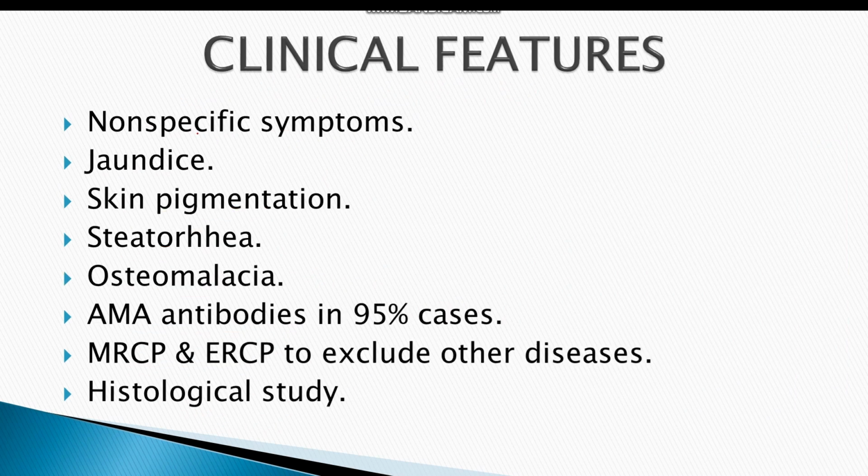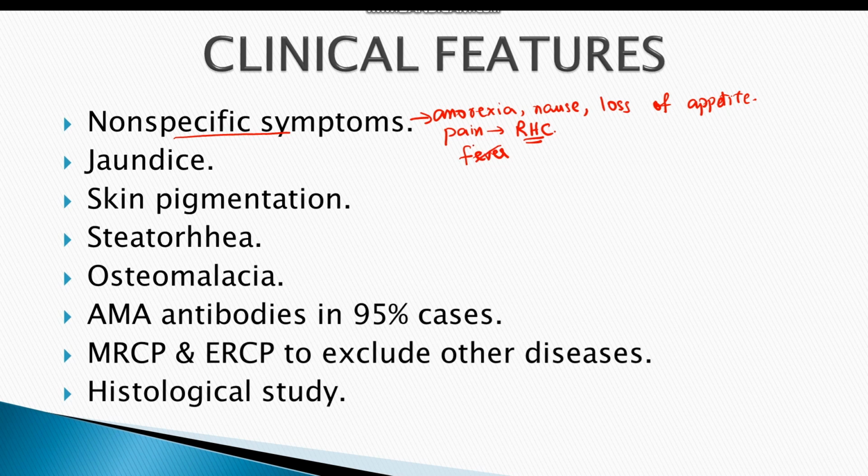The disease presents with non-specific symptoms such as anorexia, nausea, vomiting, and loss of appetite. There might also be a history of pain in the right hypochondrium. There is no history or complaint of fever. Jaundice becomes prominent in the later stage of the disease, characterized by serum bilirubin levels greater than 2 to 3 milligrams per deciliter.